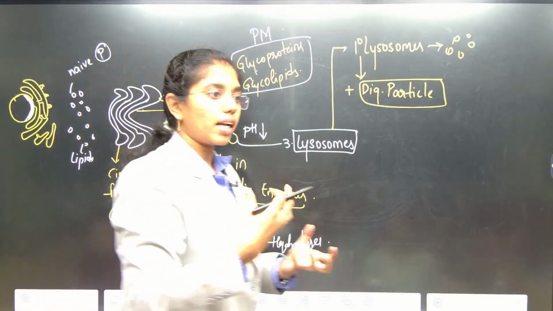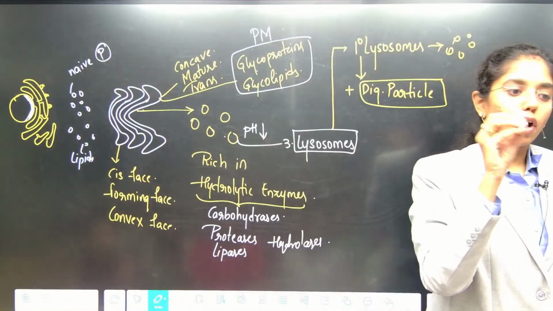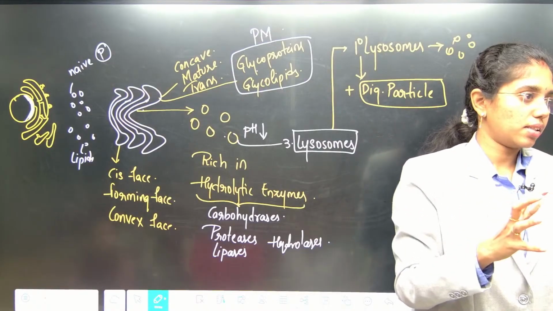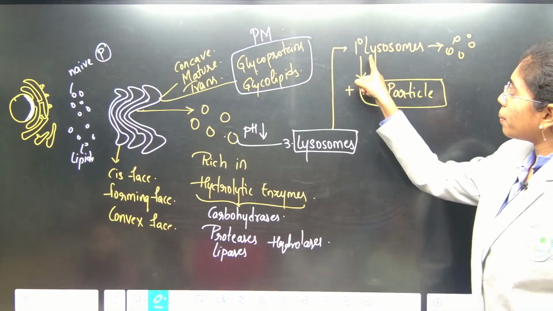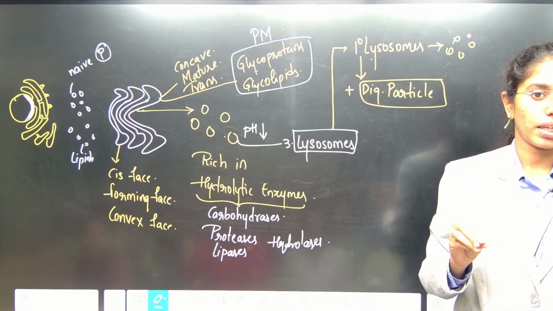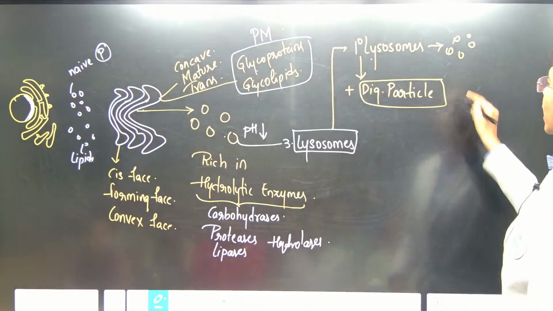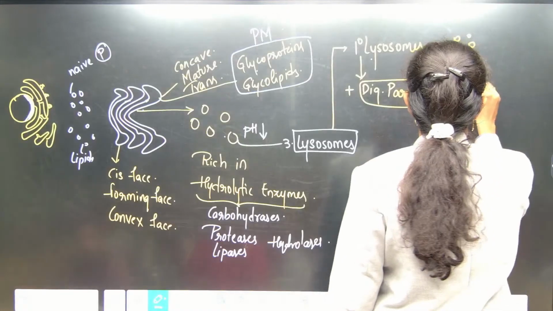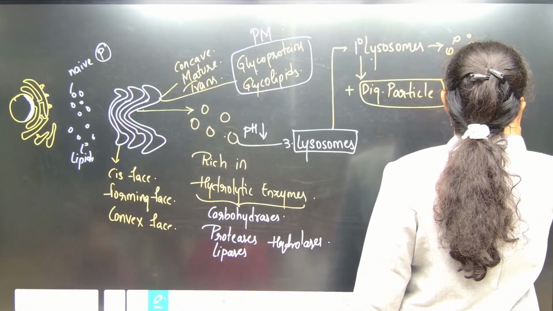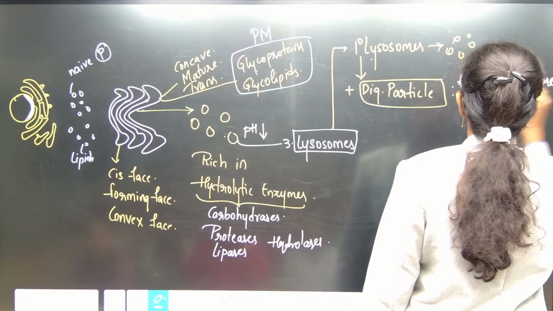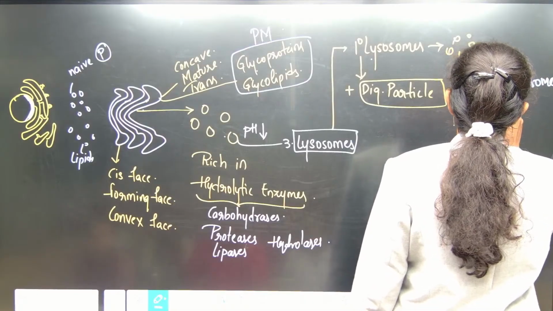Let's say you have eaten nice dum biryani and you have got all the particles of proteins, fats, everything rich in your cells. Now the primary lysosome has attached to the digestive particles that are present inside the cell. Now that is considered as heterophagosome or secondary lysosome.